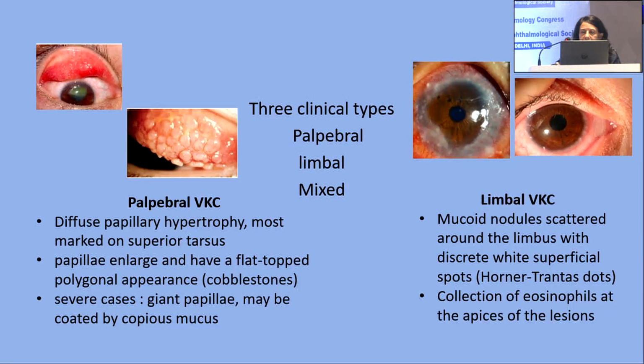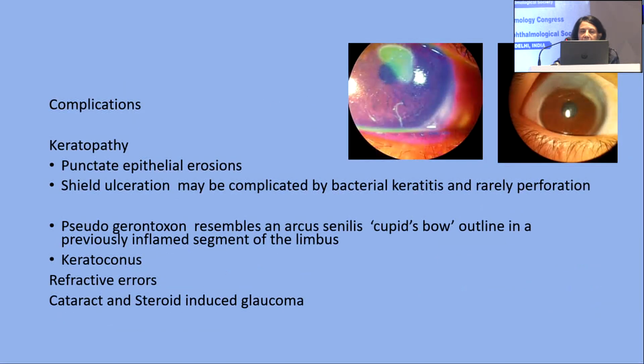It has mainly three types: palpebral, limbal, and mixed. The palpebral VKC is mostly in the palpebral region, as the name goes. Sometimes it is just a small papillary reaction, or papillary conjunctivitis, which can then lead to giant papillae. The limbal type has small Horner-Trantas dots, but sometimes it progresses into gelatinous concentric rings in the cornea, going up to that severity. Then complications occur sometimes, like punctate epithelial erosions and shield ulcerations, which are very difficult and sometimes can lead to perforation as well.